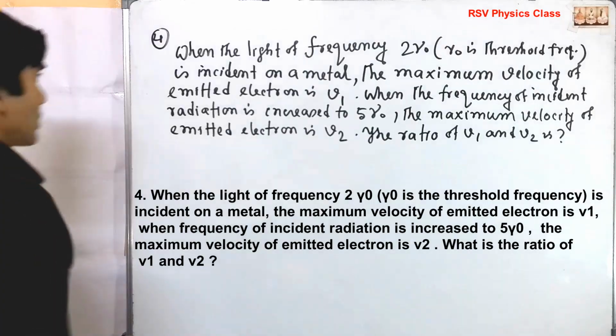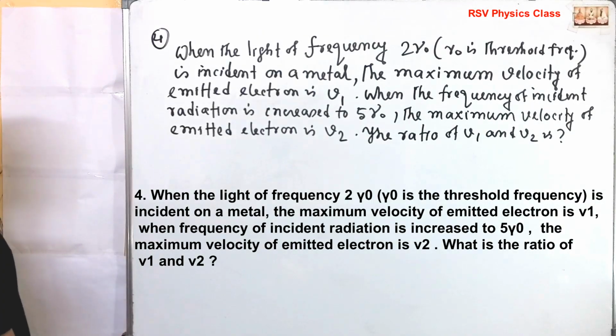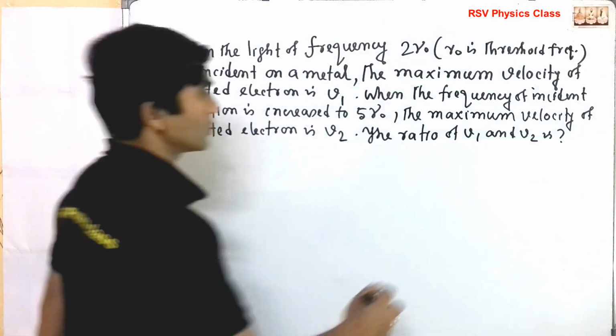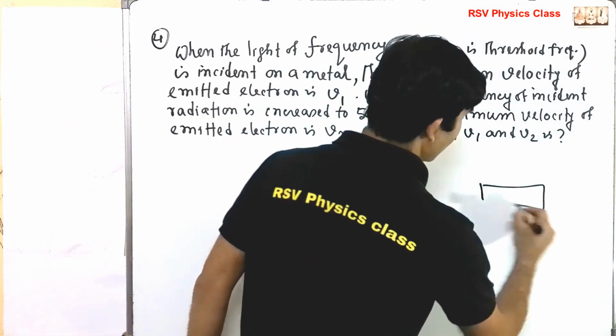Okay, read problem number 4. When light of frequency 2 nu 0, where nu 0 is the threshold frequency of the photoelectric effect, is incident on a metal, the maximum velocity of emitted electron is V1, and when frequency of incident radiation is increased to 5 nu 0, the maximum velocity of emitted electron is V2. The ratio of V1 to V2. So this is the metal plate.